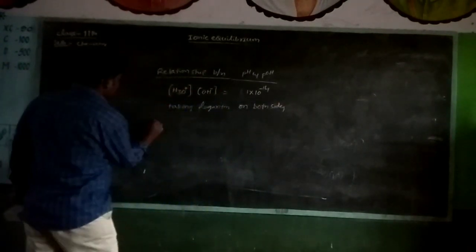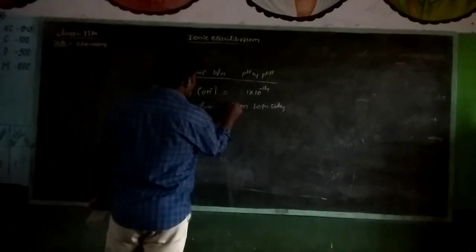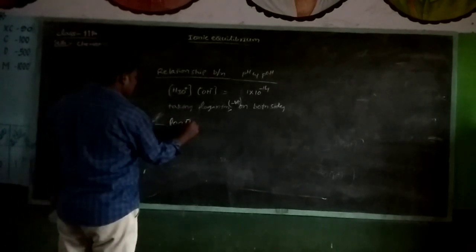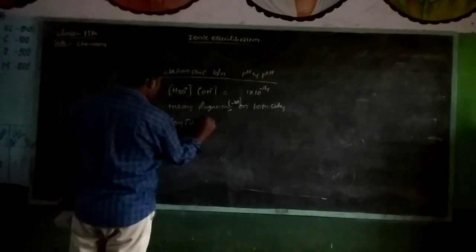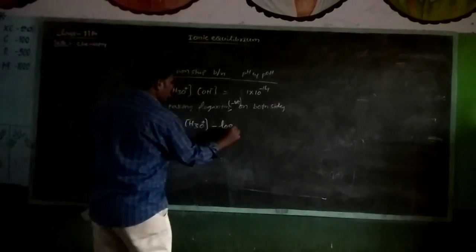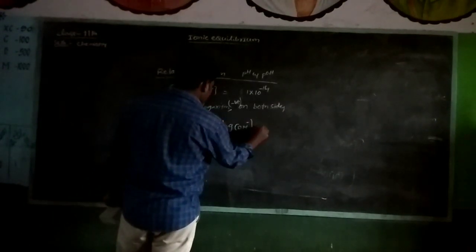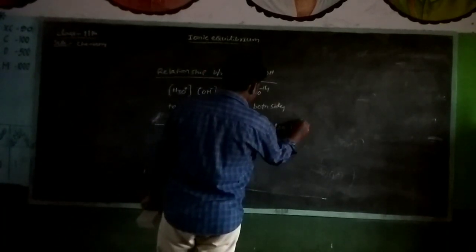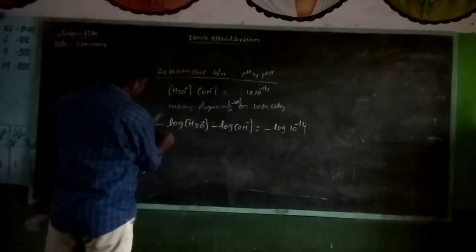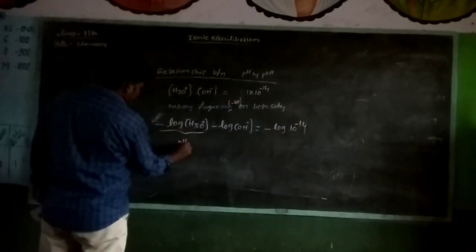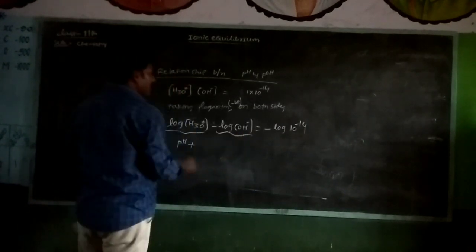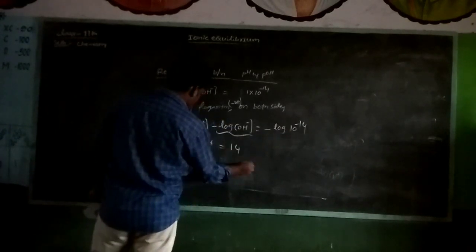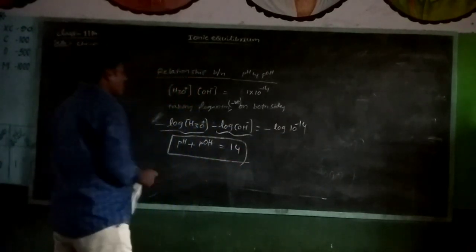Listen carefully. Taking the negative logarithm: minus log H3O plus minus log OH minus is equal to minus log 10 power minus 14. Minus log of H3O plus concentration is pH, and the negative logarithm of OH minus is pOH. That means pH plus pOH is equal to 14.